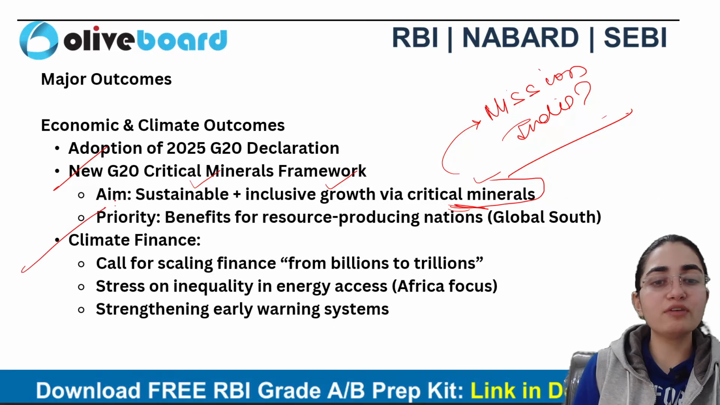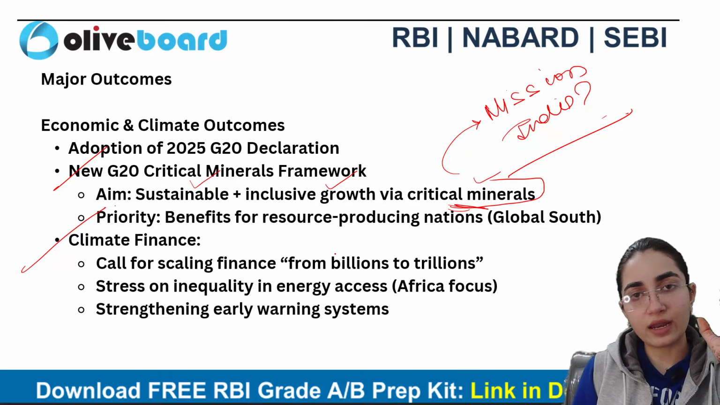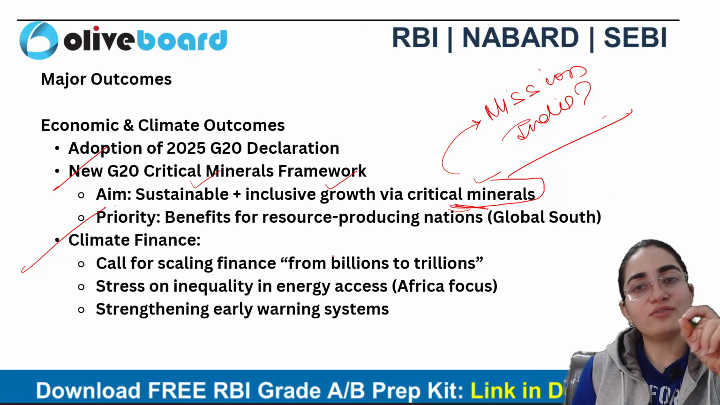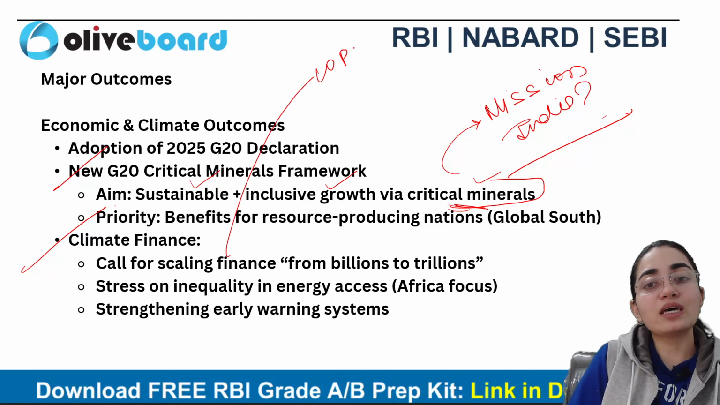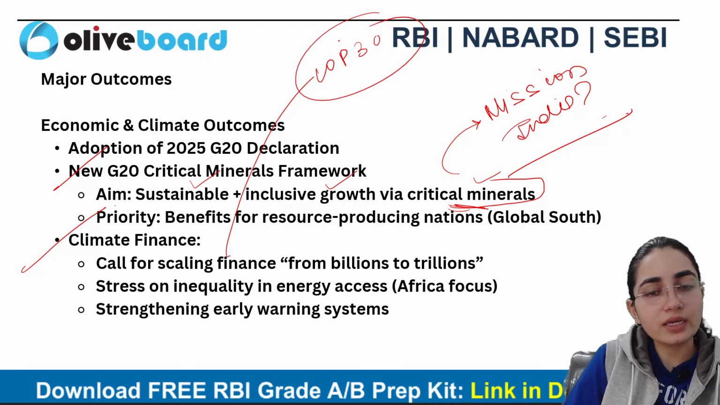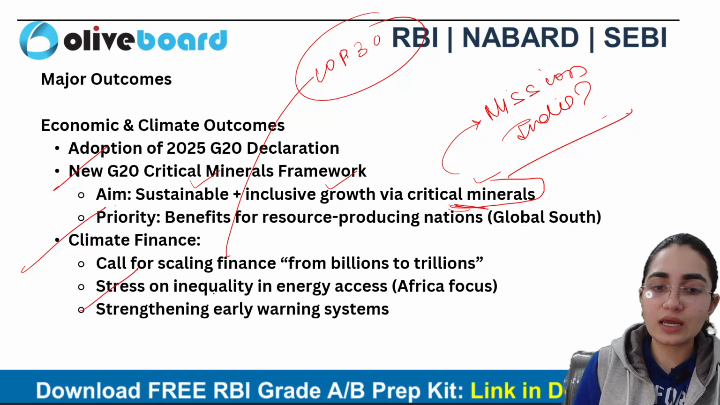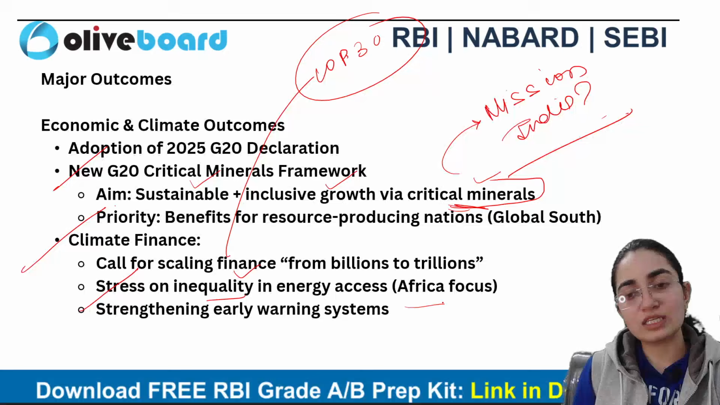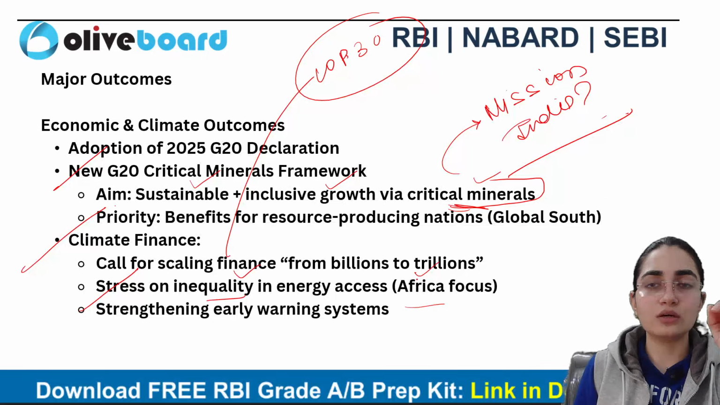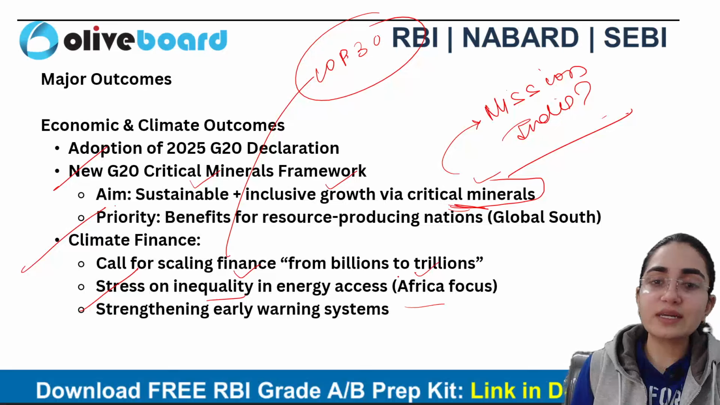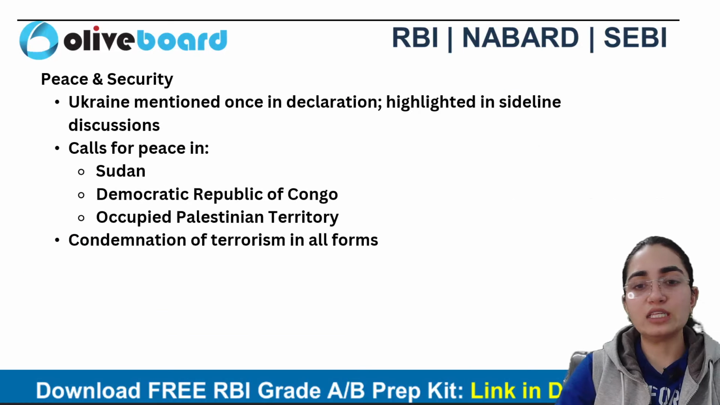Climate finance के ऊपर हमने focus करा है. There is a call for finance as in climate, the climate financing only. This is something that we have discussed in COP30 as well. Paris Agreement 9.1 if you people remember. ठीक है. उसके साथ साथ यहाँ पे stress करा है inequality को in energy access, specifically Africa is the focus here. तो यहाँ पे equitable access से चीजें provide करना is the focus. Of course, we need to strengthen early warning systems as well, right?